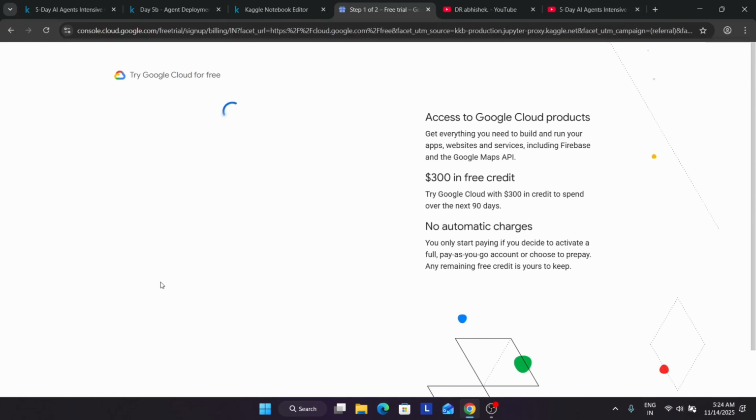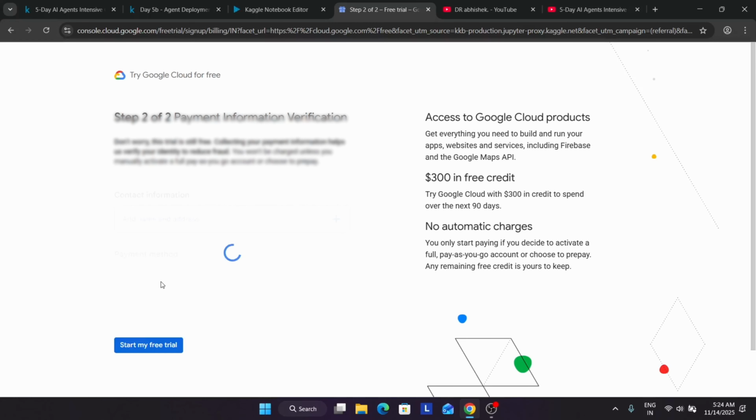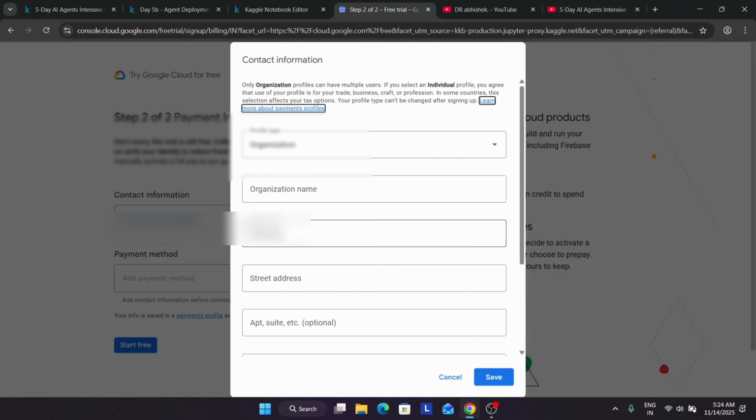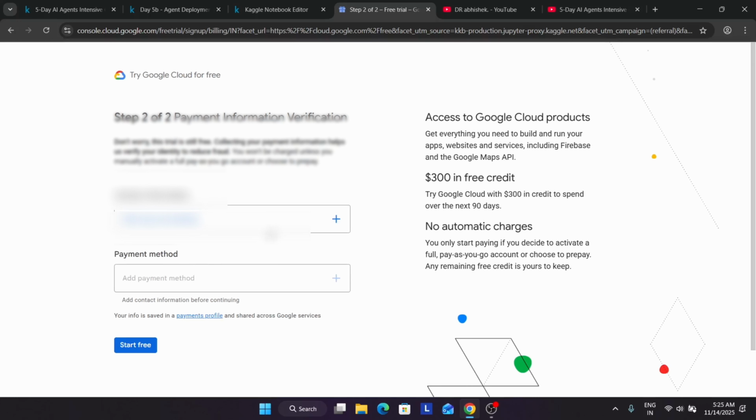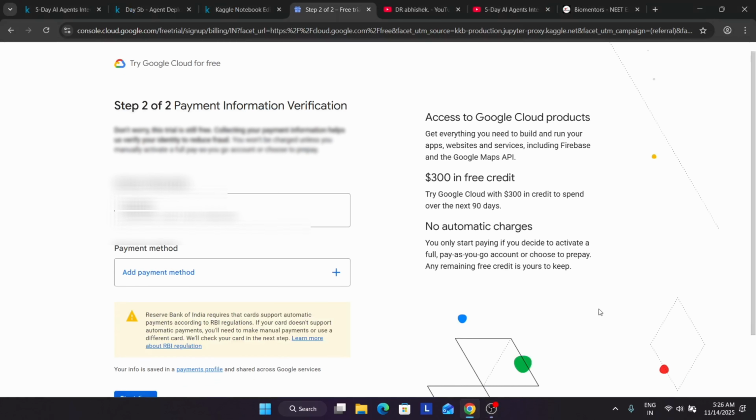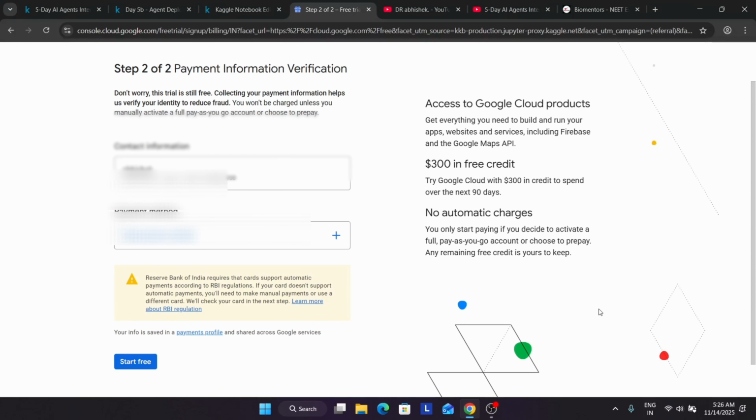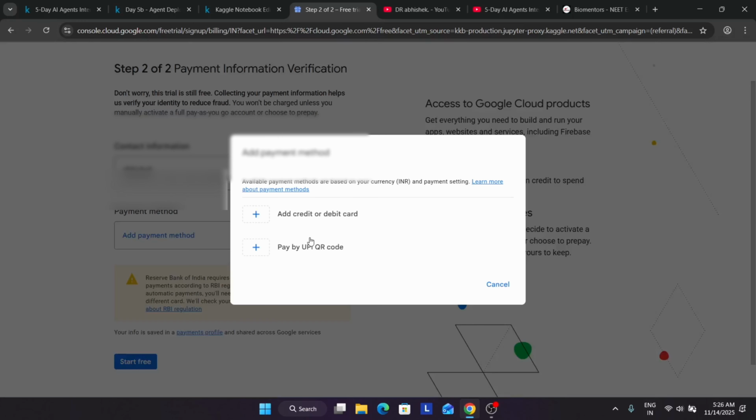First you have to add the name, address, all these things over here, and then save it, and after that you have to add the payment method. Let me cover it first. Once you have added your address and clicked on save, you have to add the payment method.